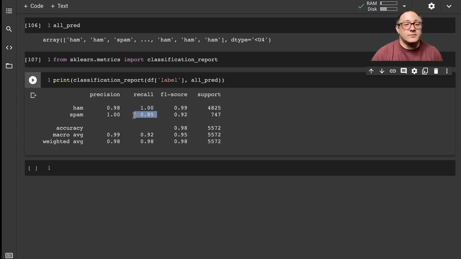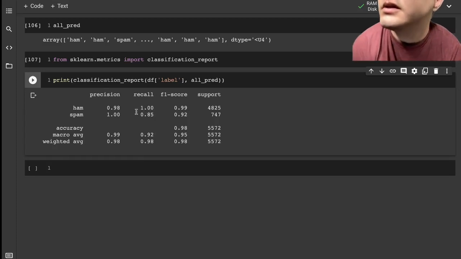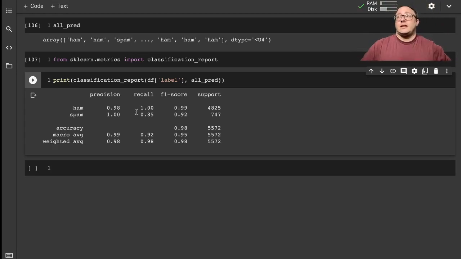Now recall, it's doing quite well when it comes to our ham classifier. It's doing less when it comes to the spam. Again, this is actually probably pretty good because we really don't want to be throwing away our good messages. We want to keep all of them. So it's okay if a little bit of spam gets through.